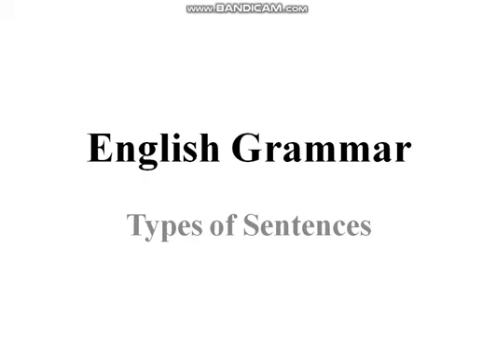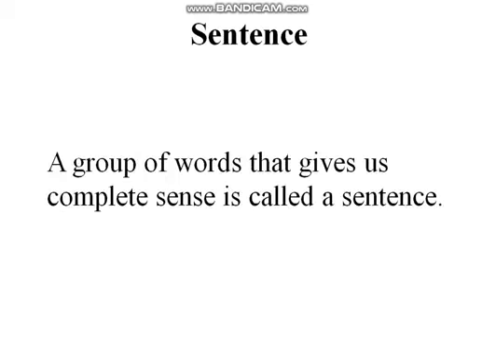Today our topic is types of sentences. Let's first discuss what is a sentence. A group of words that gives us complete sense is called a sentence. It is a group of words which gives us a complete meaning. When we listen to it, its meaning is clear to us, what the speaker wanted to convey, the message in it. So it is clear to us.